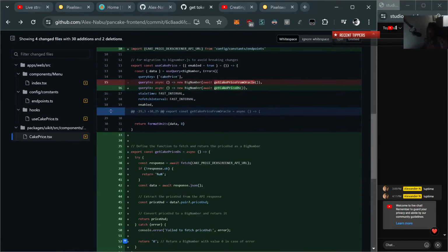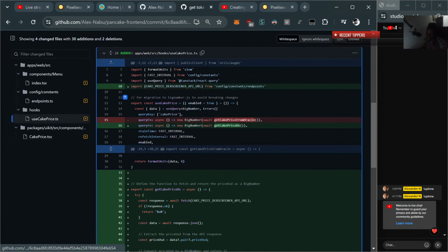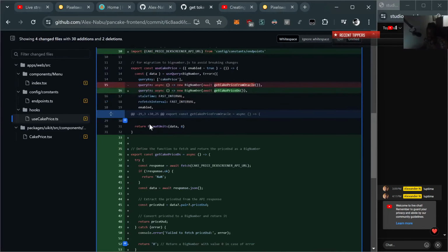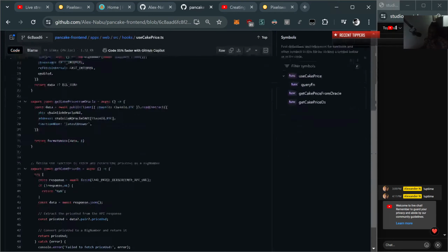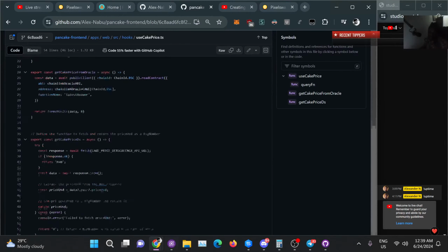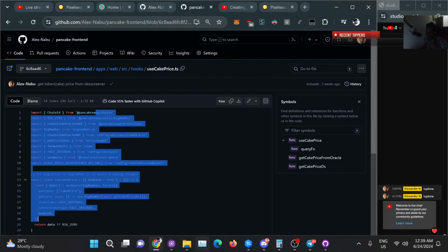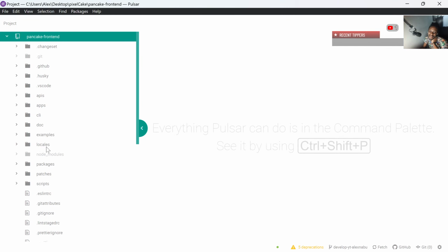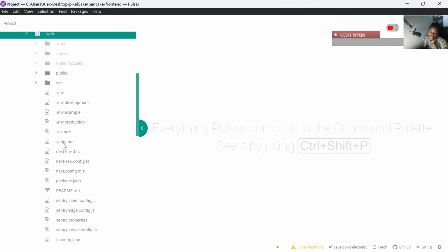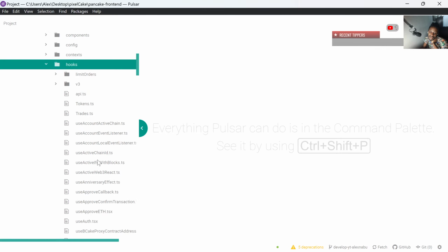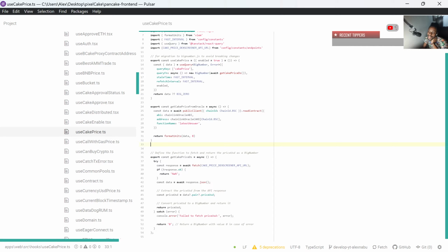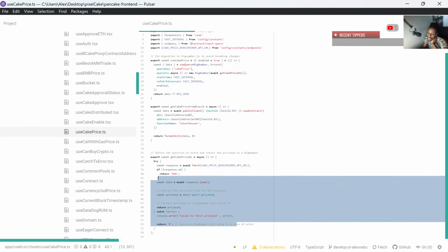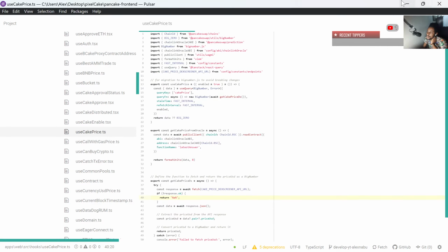The next file, which is where most of the changes happen, is apps web source hooks use cake price.ts. Honestly, I feel like I have to open this one in the editor just to feel like we're actually coding and not just scamming.